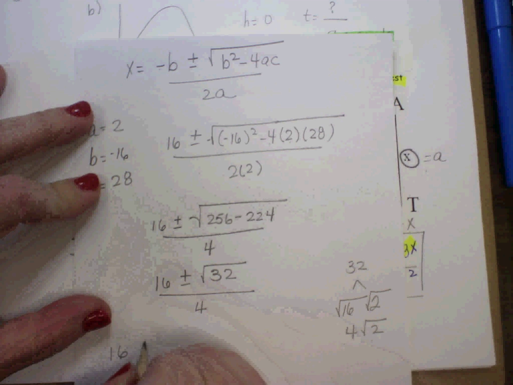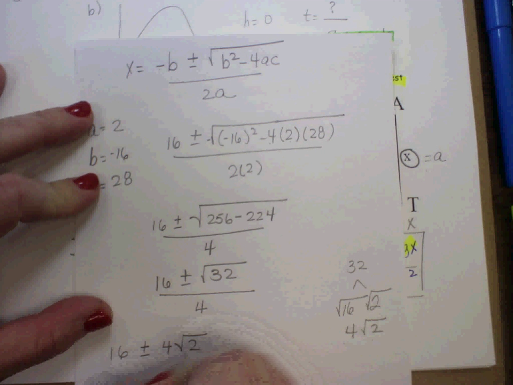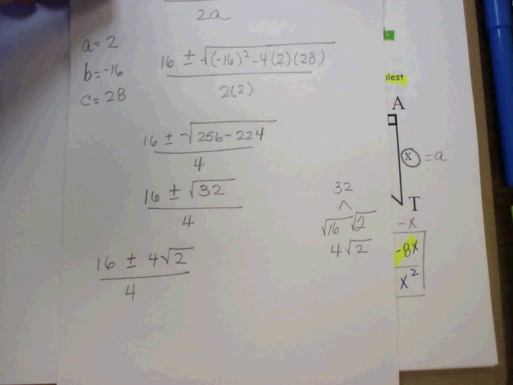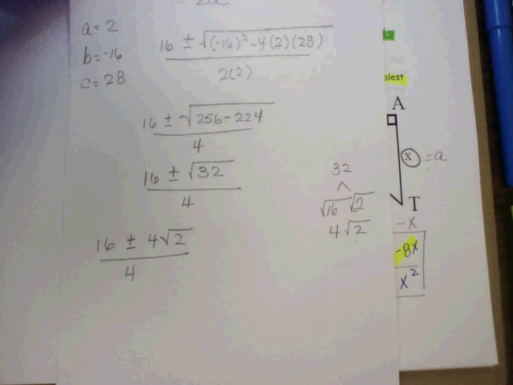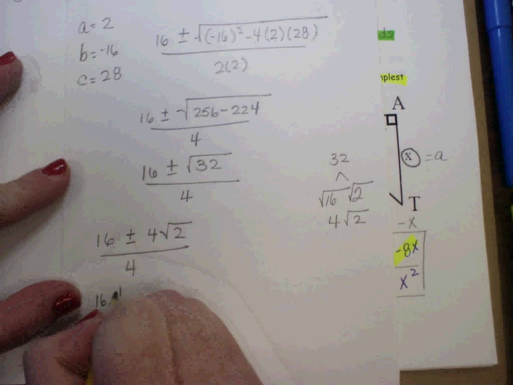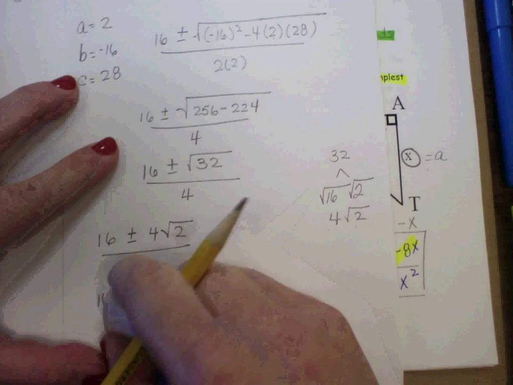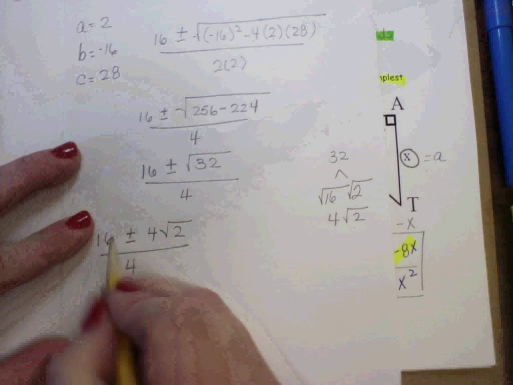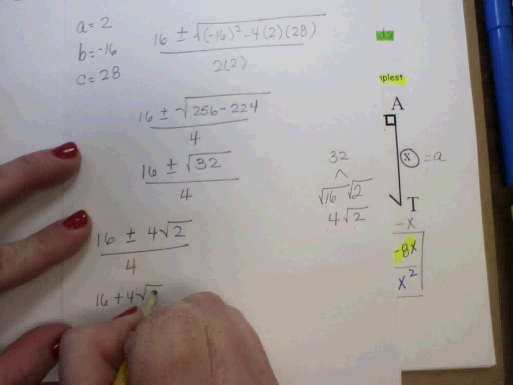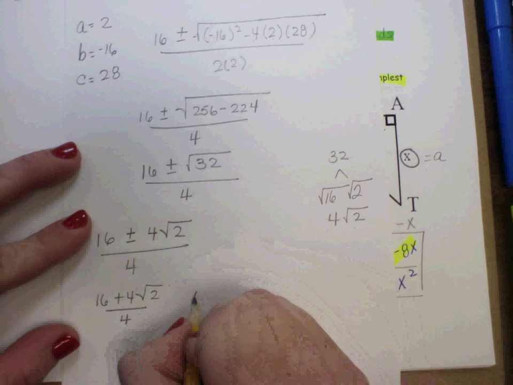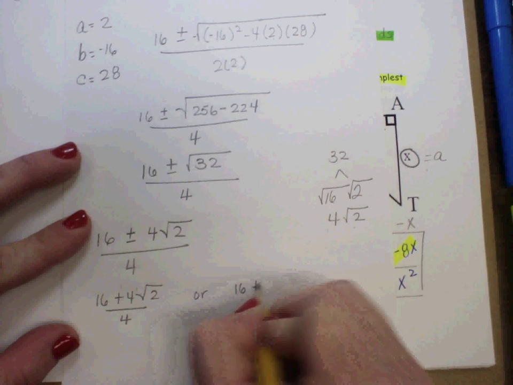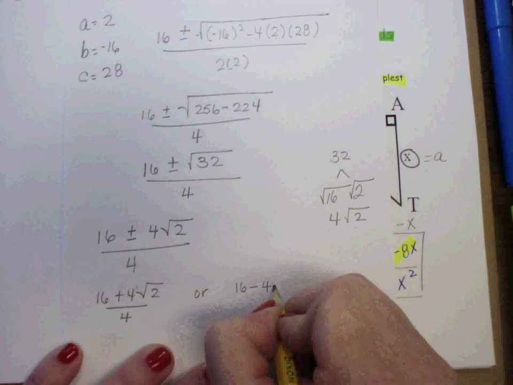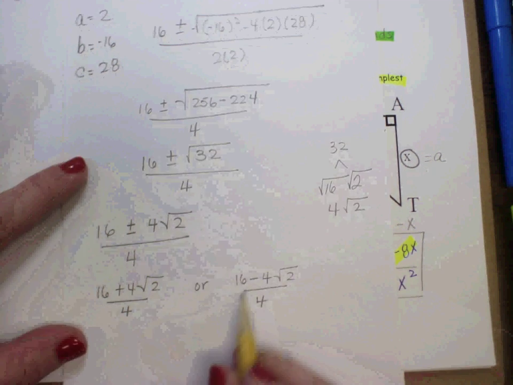Okay, so now I have 16 plus or minus 4 square root of 2, divided by 4. So this is where we divide it into two different ones. We're going to say plus first and then minus. 16 plus 4 square root of 2 divided by 4, or 16 minus, because I need my coffee, 4 square root of 2 divided by 4.